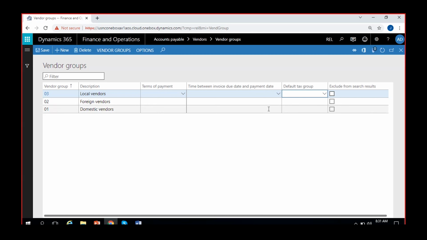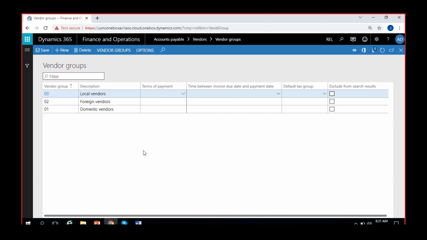But when you give the details on the group level, they will be automatically picked onto the vendor creation whenever we create vendors and link the vendor groups. Okay, we have one more option here called exclude from search results. I think if I select this option, this group might not be available for creation of vendors again until I untick this one.